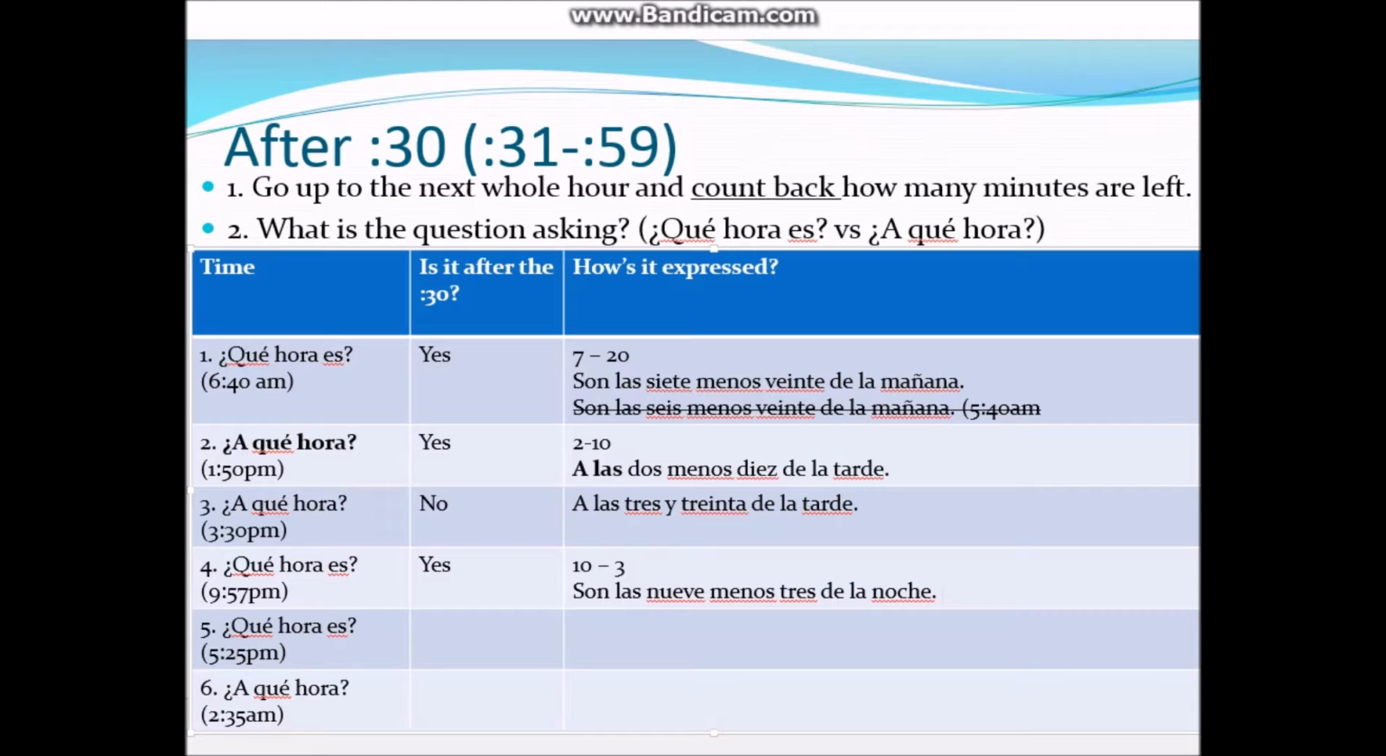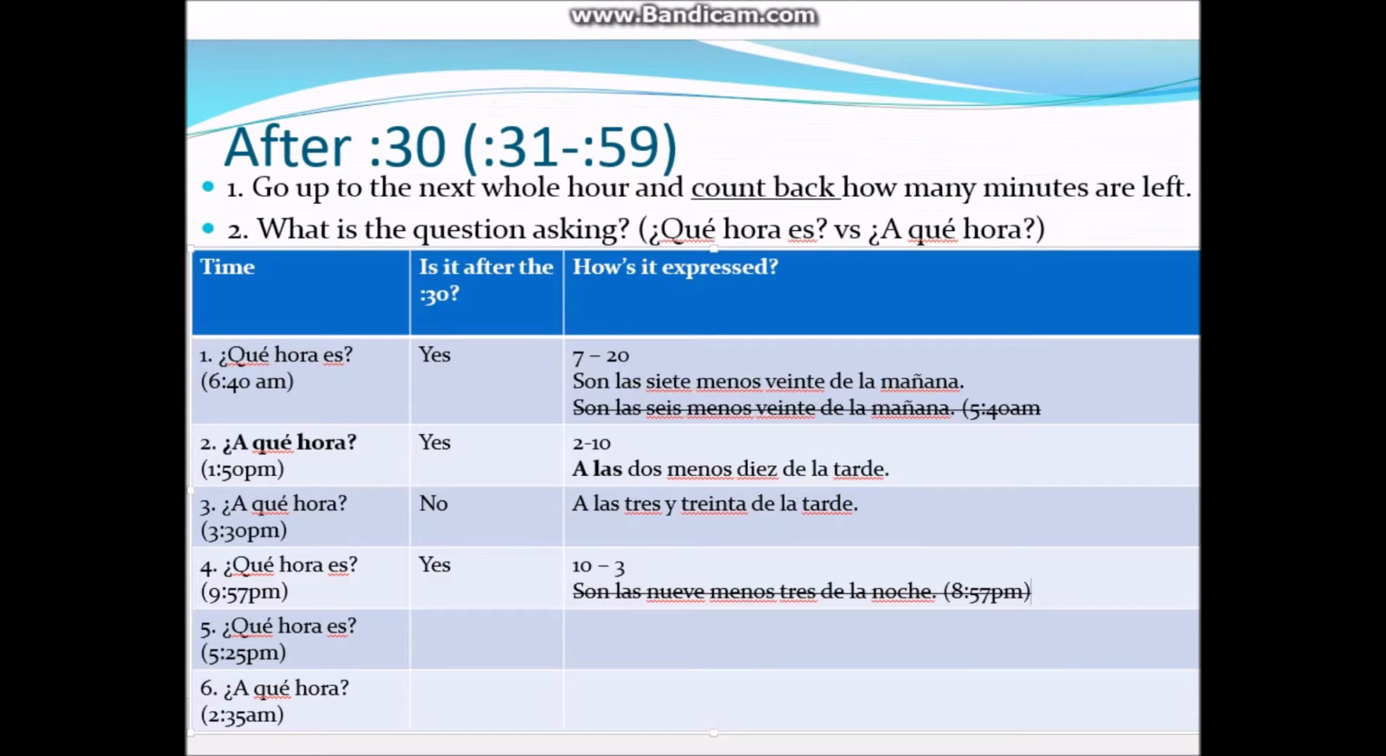So, can we say this? What's wrong with it? If we put this hour as 9 o'clock, we didn't go up to the next whole hour because it's after the 30. So when we say son las 9 menos 3 de la noche, really what we're saying is that it's 8:57 p.m. But it's not 8:57. The question indicated 9:57. So how do we go up to the next whole hour? So this is incorrect.